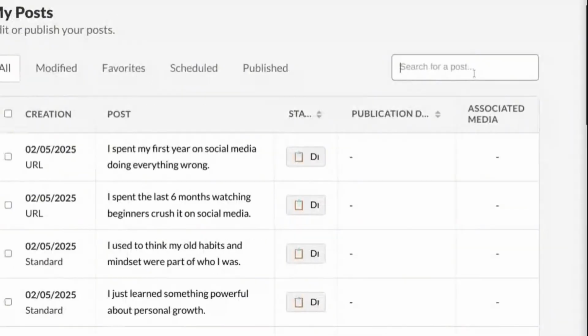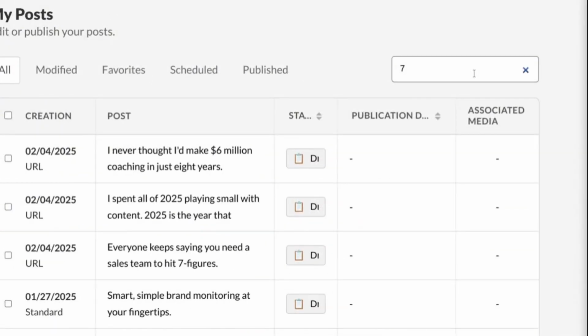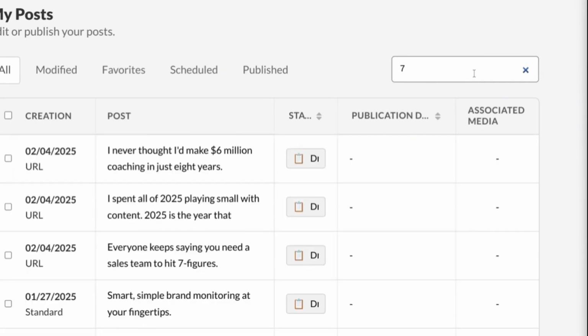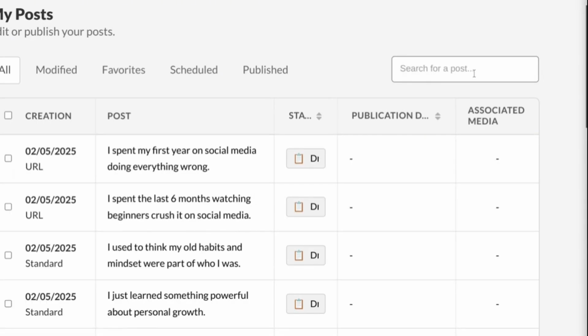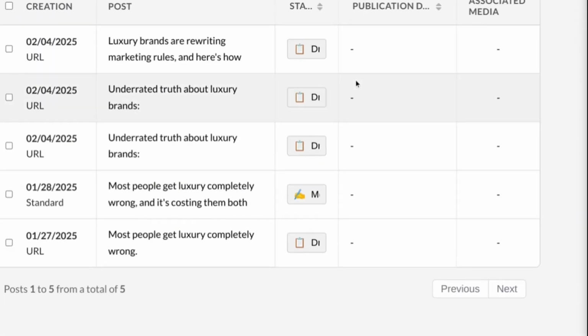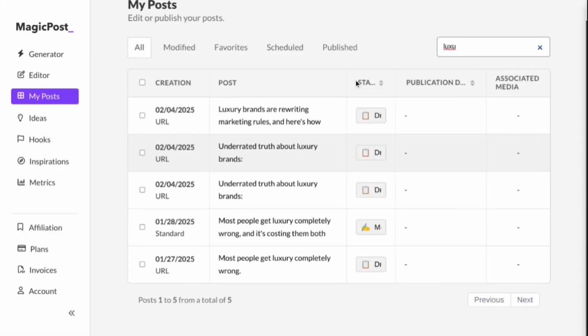Let's say pillars, seven pillars, and let's go luxury. Okay, here we have it. I use the term luxury because I remember I generated a new post around this creator's YouTube video where he was going about these seven pillars when it comes to luxury brands.